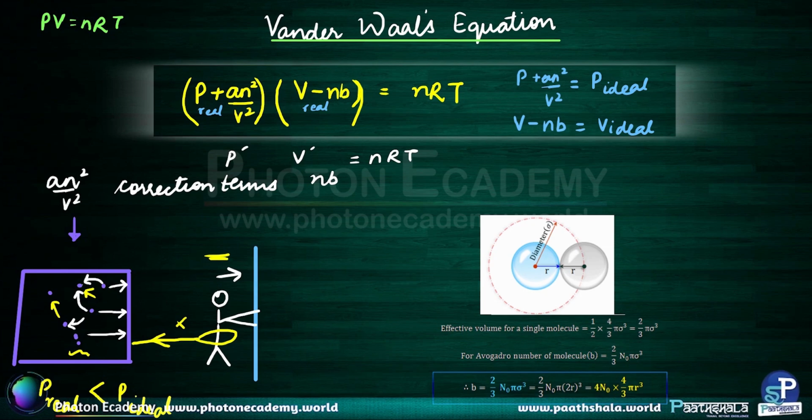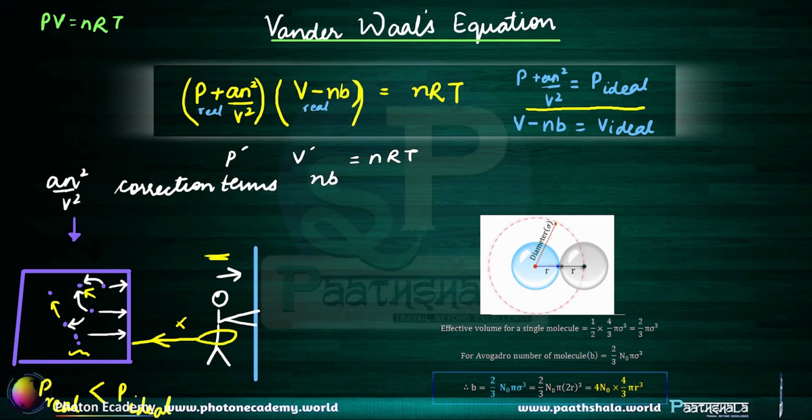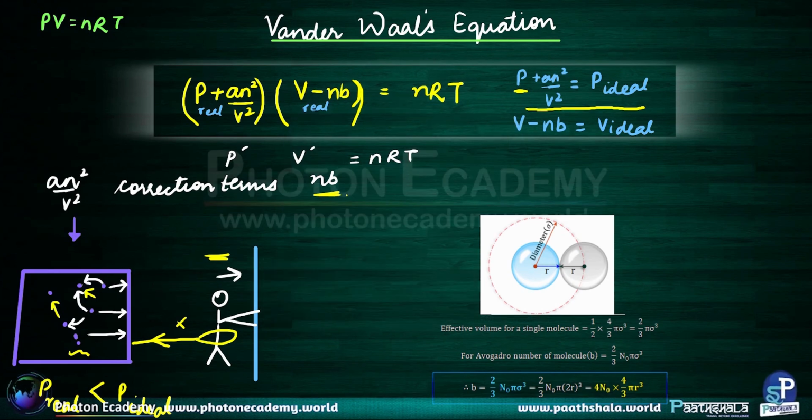So, therefore, if we look at this expression, we can very clearly see that P ideal is greater than P real, right? And this is the correction term to account for these forces of attraction. Next, if we look at this second term, nb, this is the correction term in the volume, in the real volume, right?